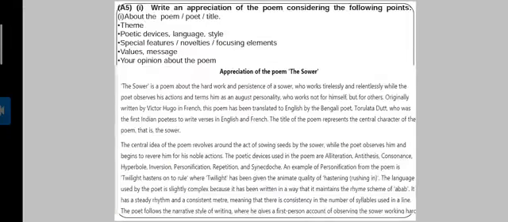Next, write an appreciation of the poem considering the following points. Students, I have already explained to you how to write a poetic appreciation of any poem. One example I have already given. This is an example which I have done for you. Go through it.